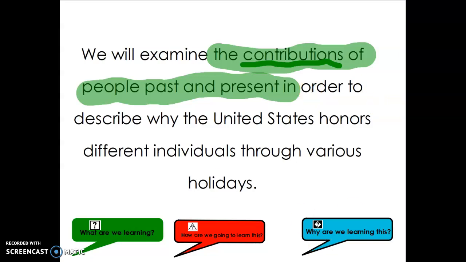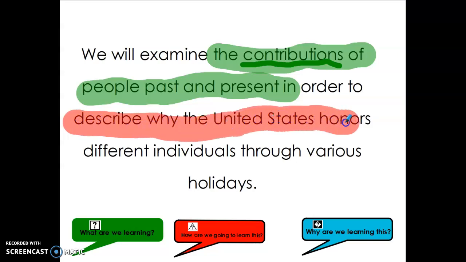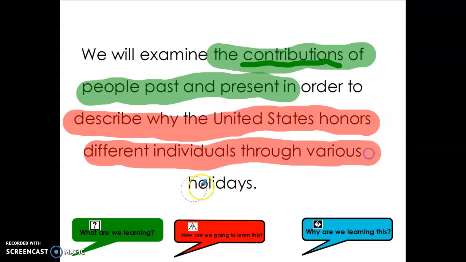Let's think about how are we going to learn this? How are we going to learn about the contributions of people past, so people who lived a long time ago, and people who are around now? Well, we are going to learn about that by describing why the United States honors different individuals through various holidays, okay?